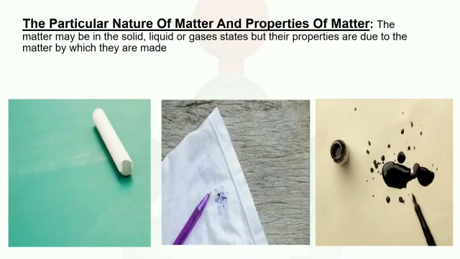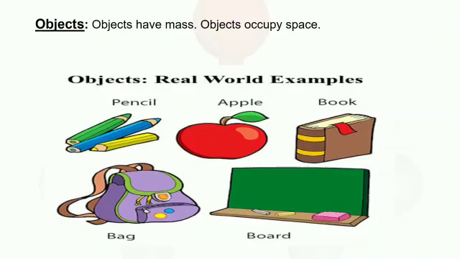The matter may be in solid, liquid or gaseous states, but their properties are due to the matter by which they are made. For example, chalk is in solid form, ink is liquid and perfume is in gaseous state. The color of chalk, the blue color of ink, the fragrance of perfume are the properties of their matter which remain unchanged.